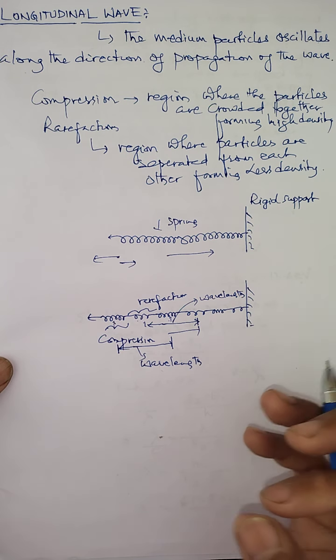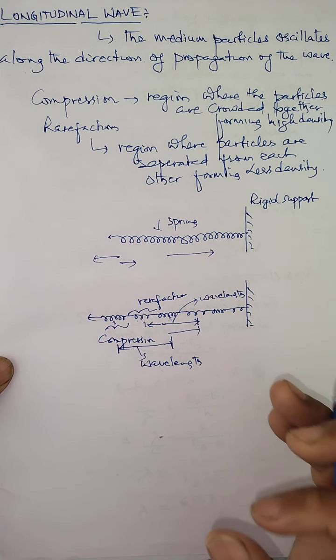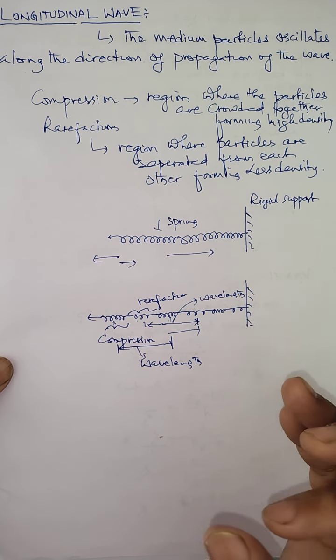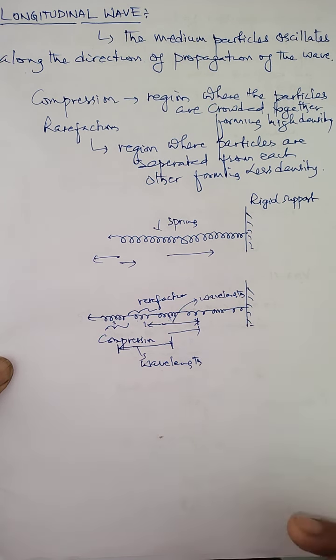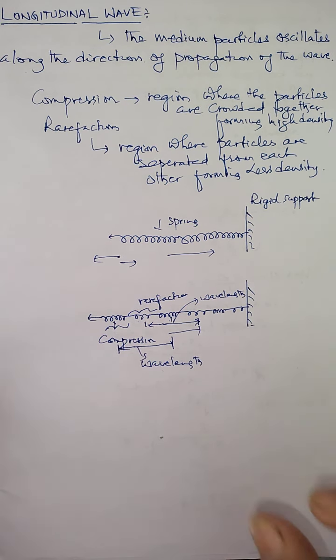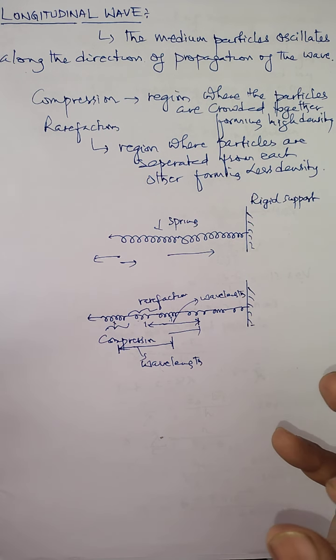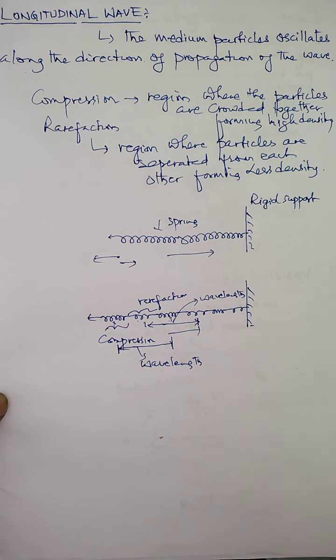Similarly, the density and the pressure at the places where rarefaction occurs are always less than the normal state, because in rarefaction the particles are far apart from each other. So the particles have less density and less pressure.